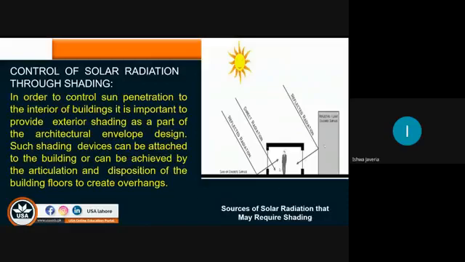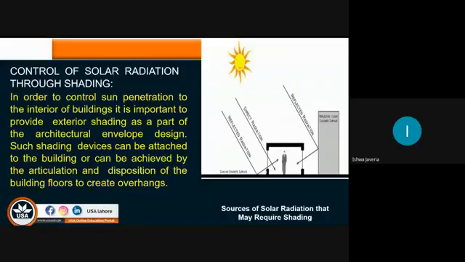Dear students, if we want reflected radiation inside this room, we can add such types of floors over here that reflect radiation and add some heat inside your room.